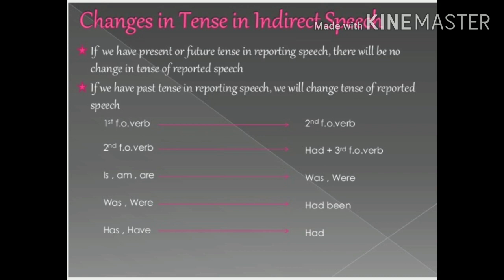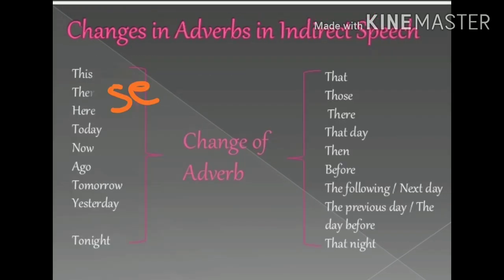First rule: the first form of the verb changes into the second form of the verb, meaning simple present tense changes into simple past tense. The second form of the verb changes into had plus the third form of the verb, meaning simple past tense is changed into past perfect tense. Is, am changes into was, were changed into had been, and has, have into had.